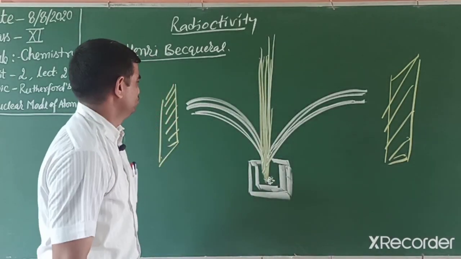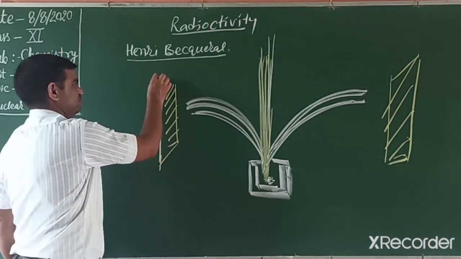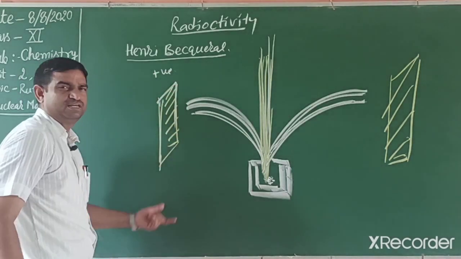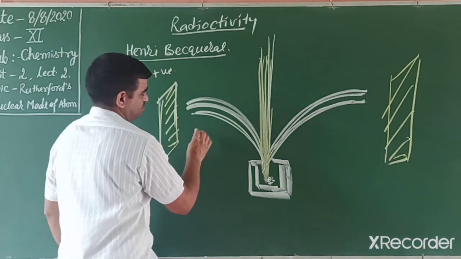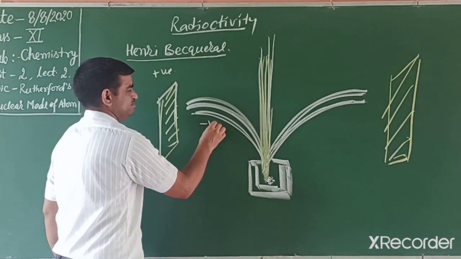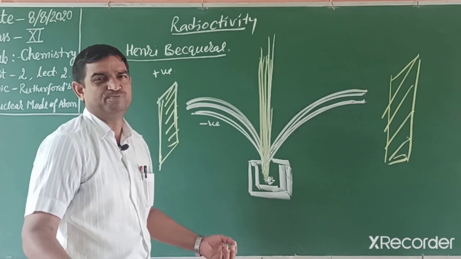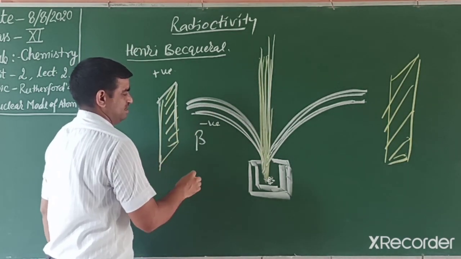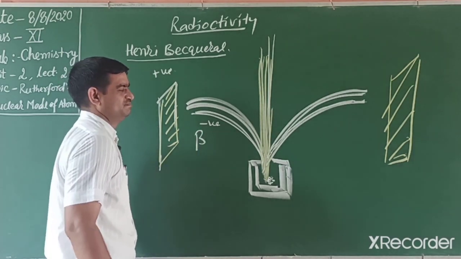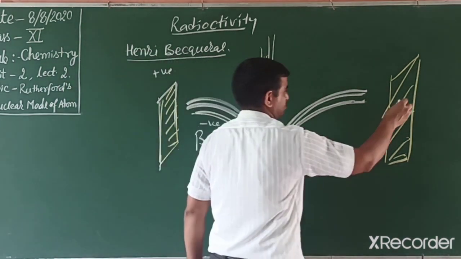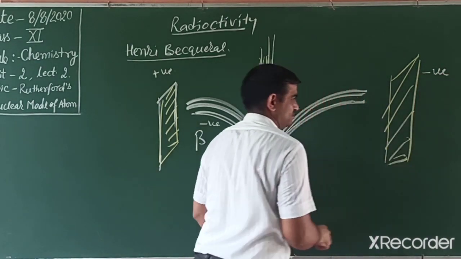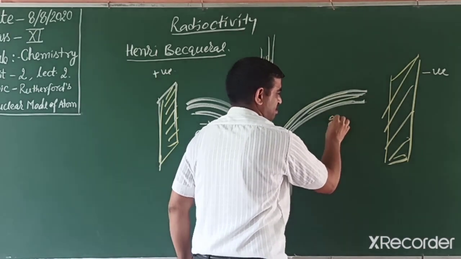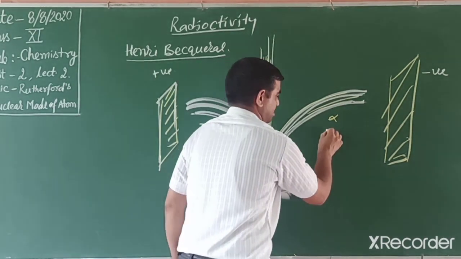Those radiations that move towards the positive plate, this is the positive electric or magnetic field, are negatively charged. We know opposite charges attract each other. So these are beta radiation, represented by beta. And those that move towards the negative plate, this one is the negative plate, are alpha radiation. That is the symbol alpha.